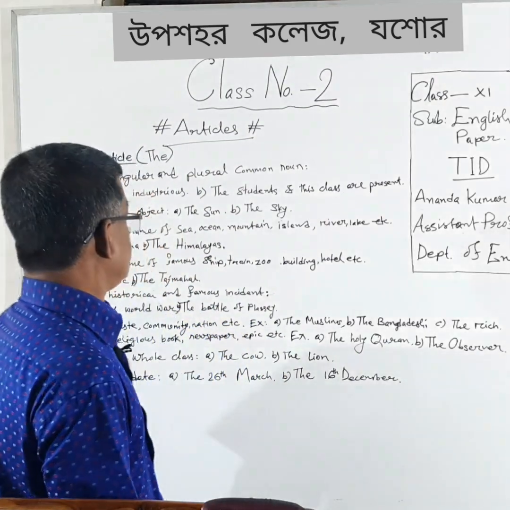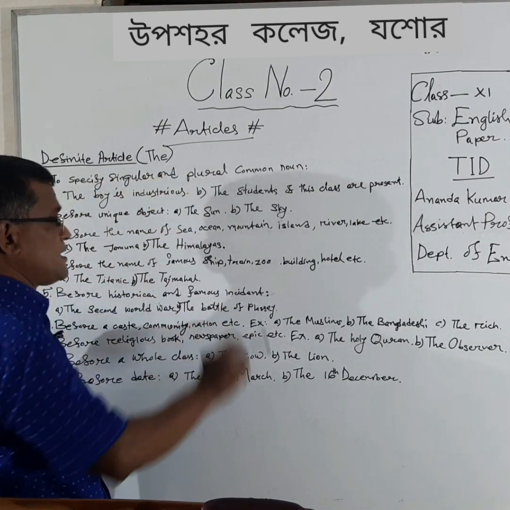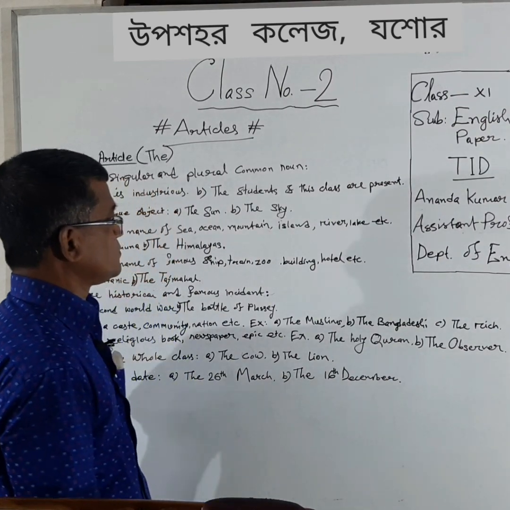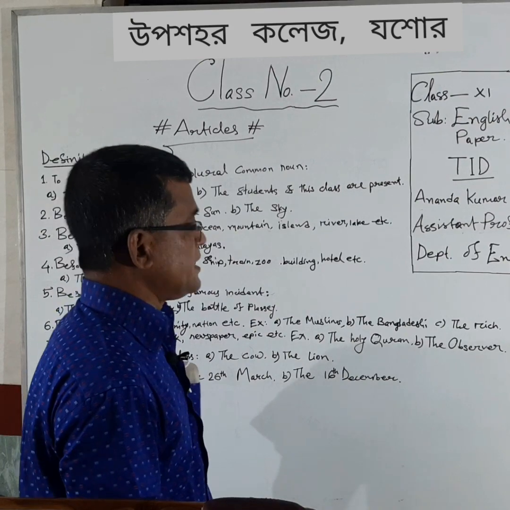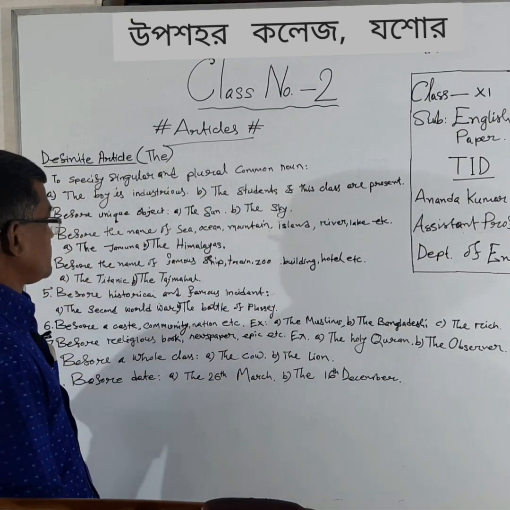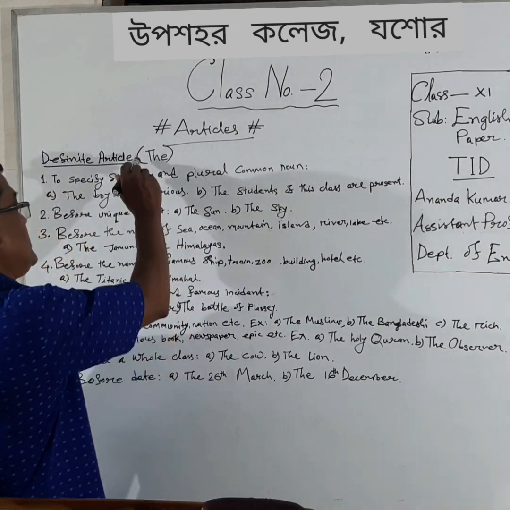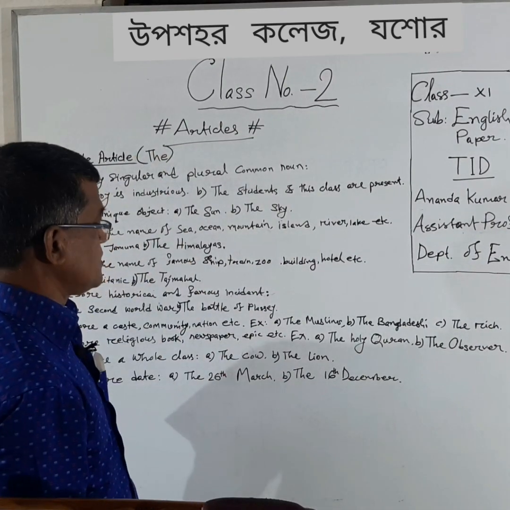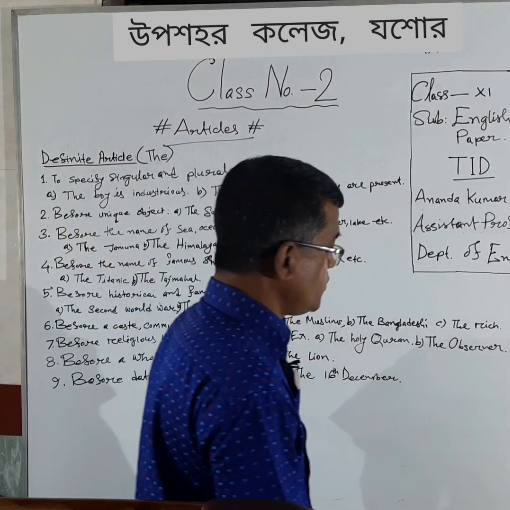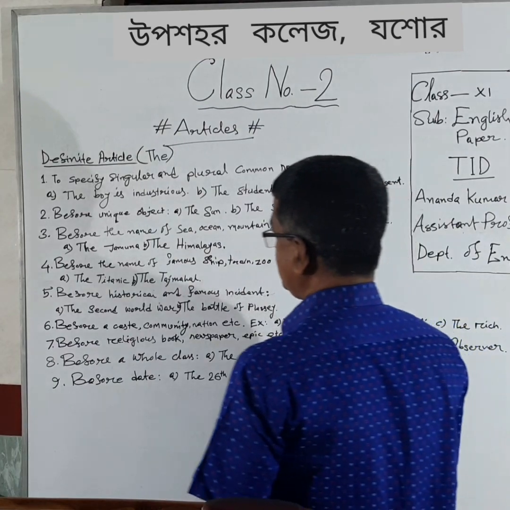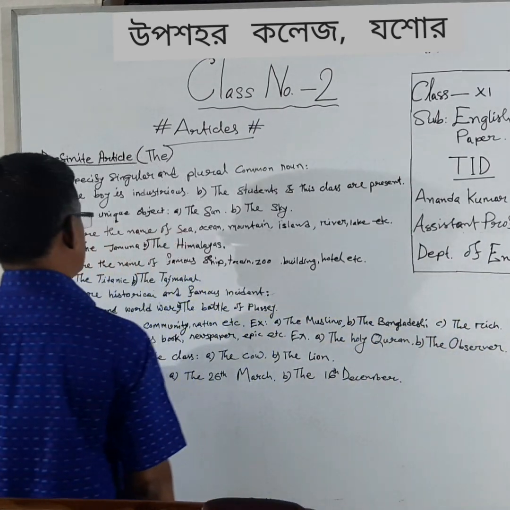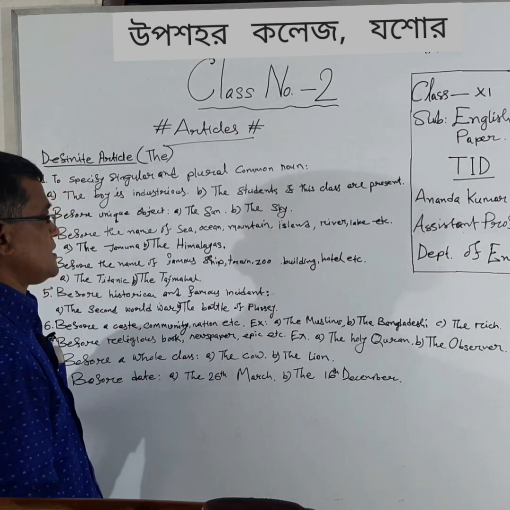Definite article is that article which specifies a person, animal or object, and in English the is called the definite article. So we will learn where and how we can use the definite article.